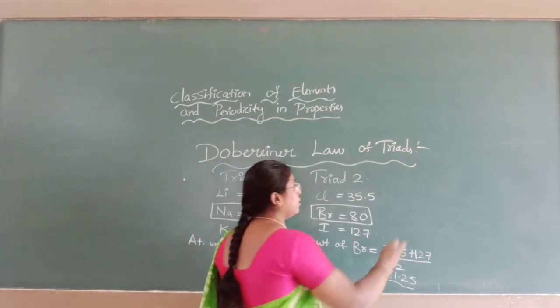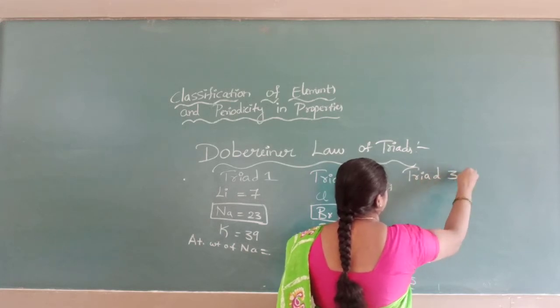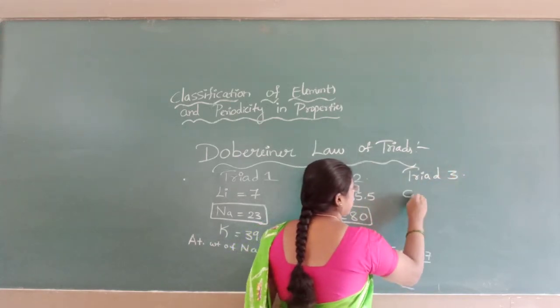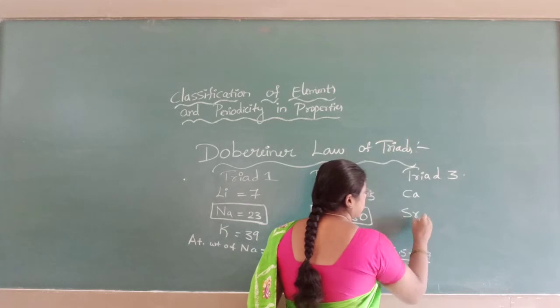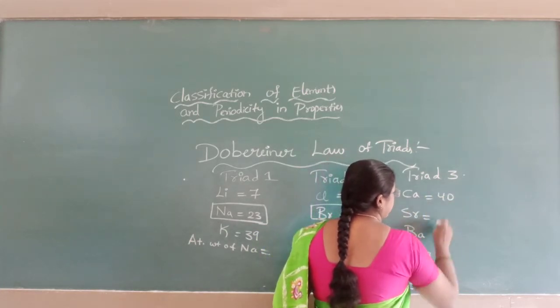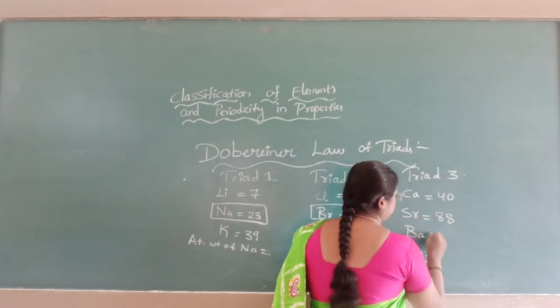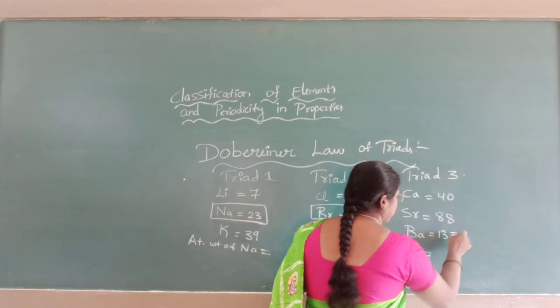He gave another triad, triad 3: calcium, strontium, barium. Calcium was 40, strontium 88 and barium is 137.